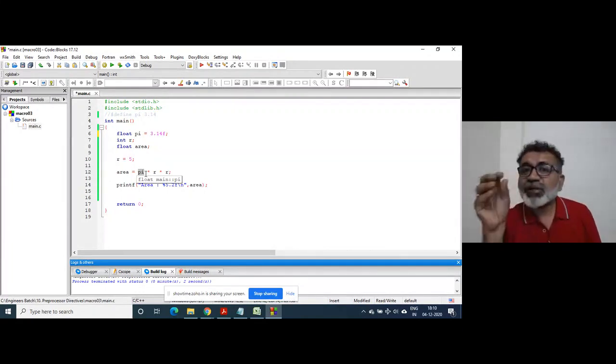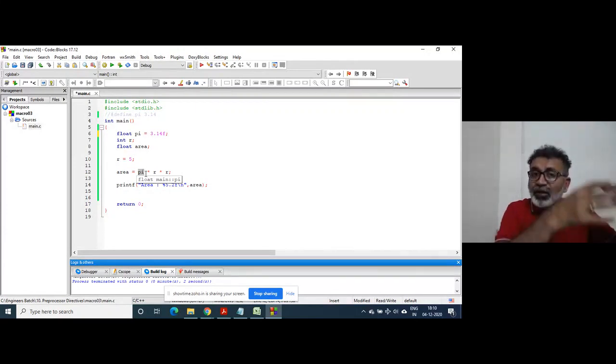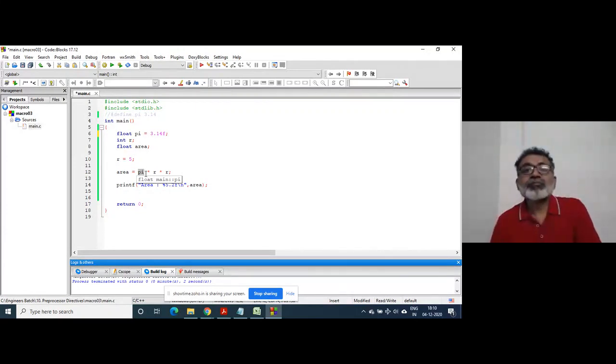So whenever this statement is going to be executed, that value inside the memory of a pi variable has to be retrieved. It has to be collected. So additional efforts are there. Additional time is there. Okay?